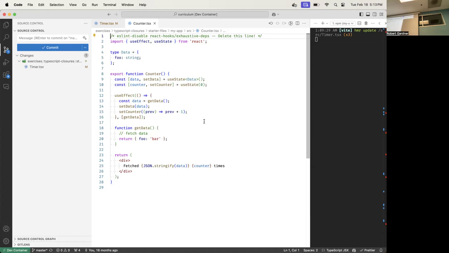Since the dependency array has changed, what happens? Another re-render. The effect runs again. So when I'm done rendering here, the effect will run. I'm going to call getData and setCounter. And what are these going to do? Put in a re-render. When the re-render runs, I'm going to do this.